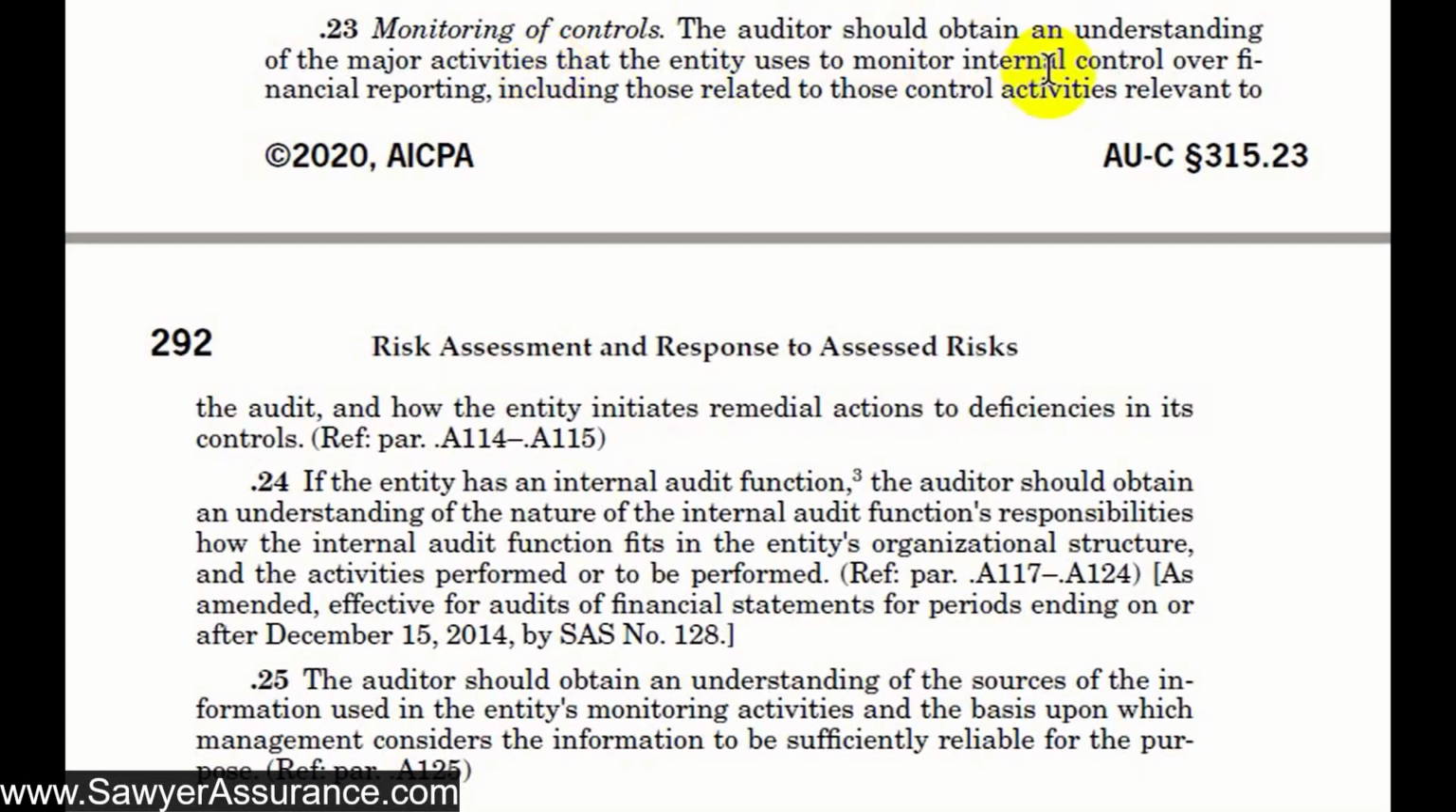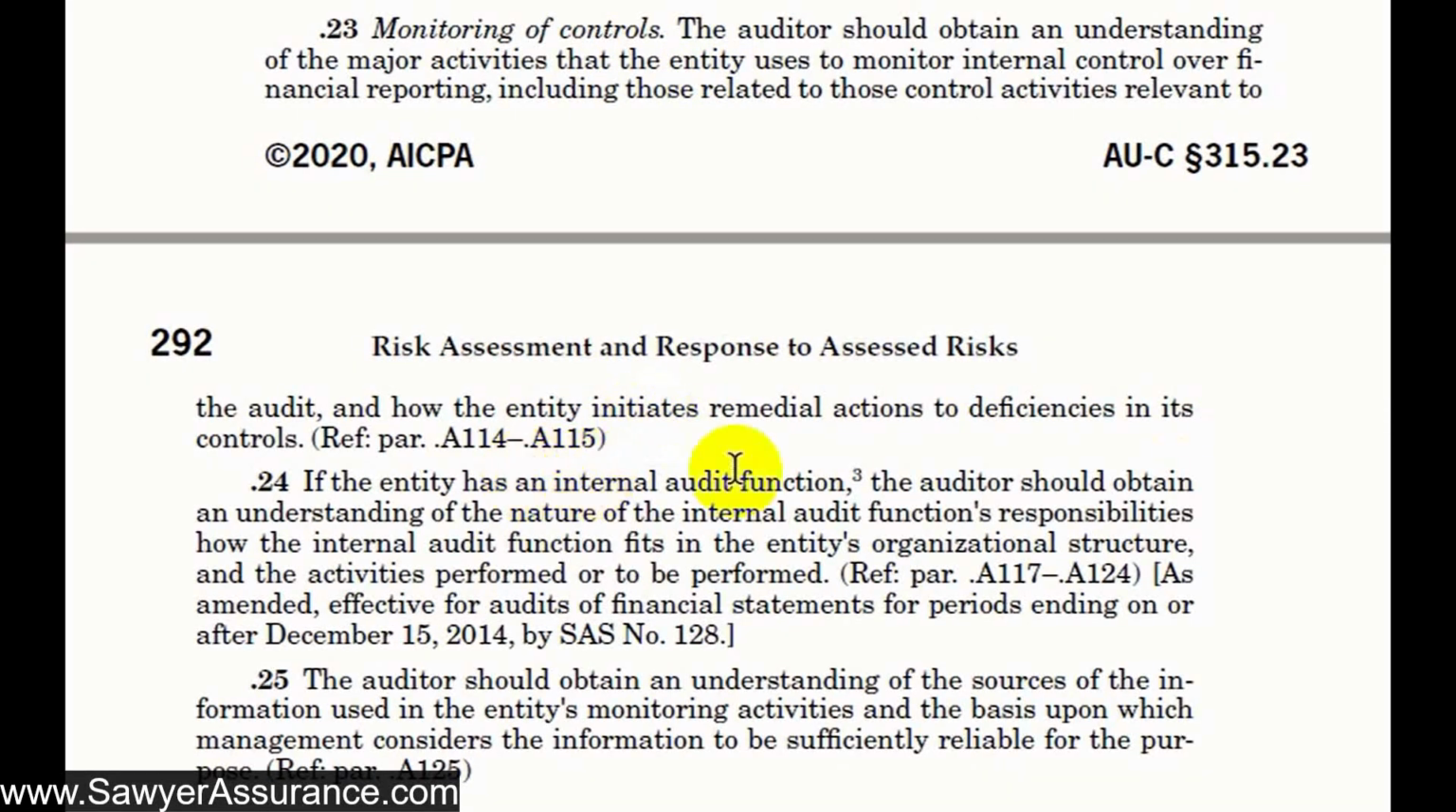So it says here that we should obtain an understanding of the major activities that the entity uses to monitor internal control over financial reporting, including those control activities relevant to the audit, and how the entity initiates remedial actions to deficiencies in its control. So as before, in the other components of internal control, we were required to gain an understanding of the processes and the controls that they have in place, as well as the tone at the top, etc. So here we need to understand how they determine whether those controls are operating effectively, and if they're not, what remedial actions they perform to correct them or make them better.